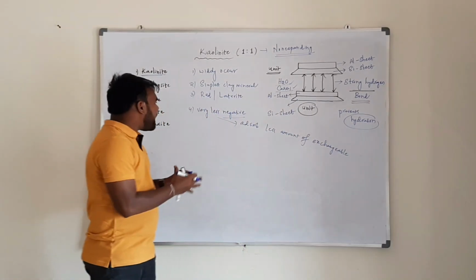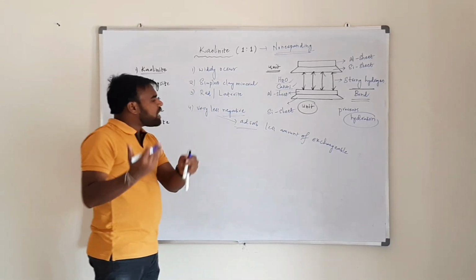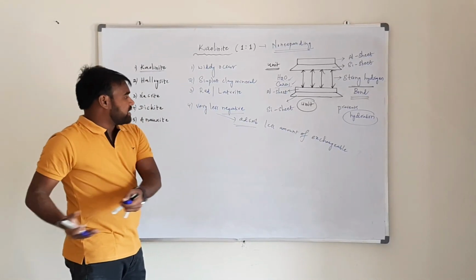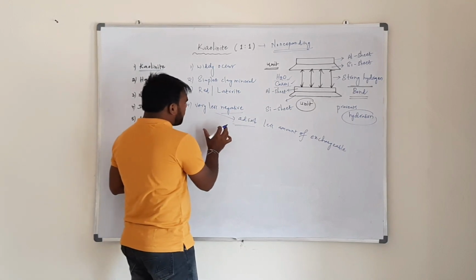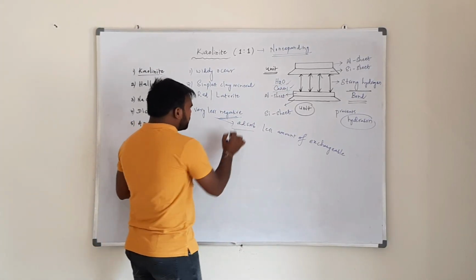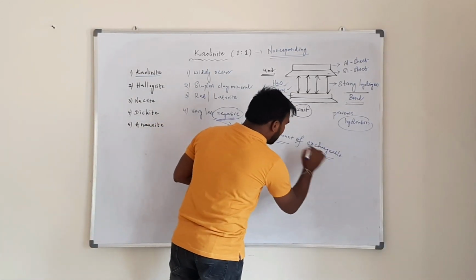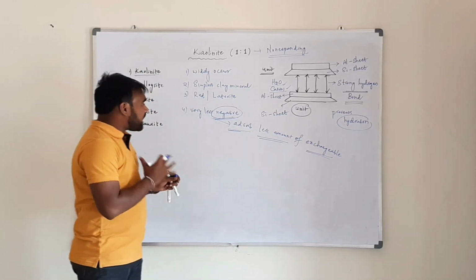If kaolinite had more negative charge, it would adsorb more exchangeable cations. But due to the lack of isomorphous substitution, kaolinite has very little negative charge, so it adsorbs fewer exchangeable cations.